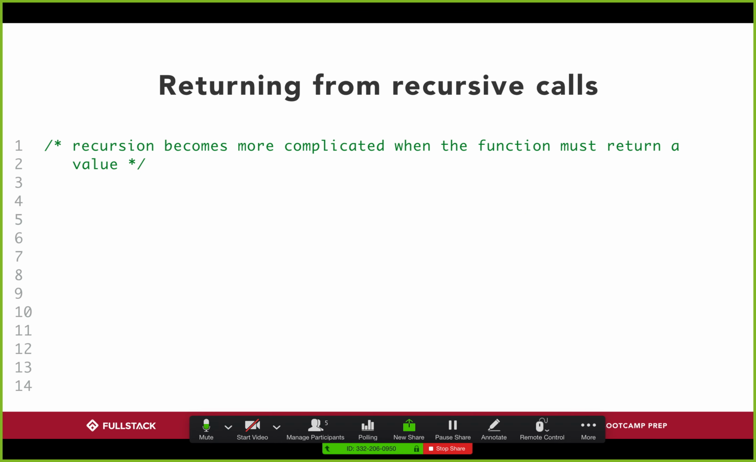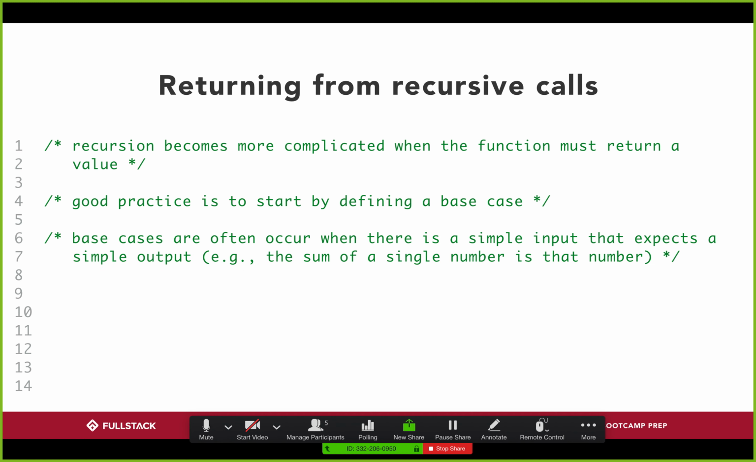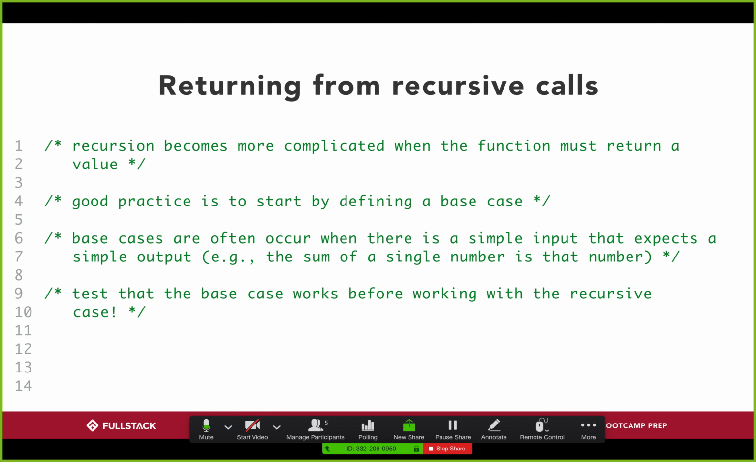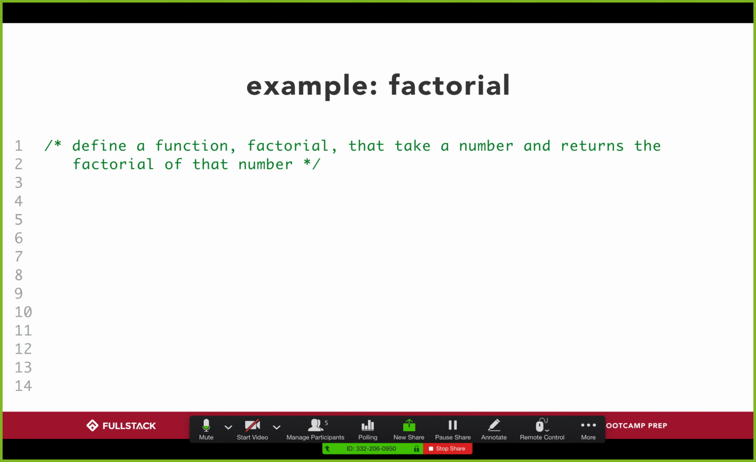Recursion becomes more complicated when the function has to return a value. Remember, console log just prints out to the screen. It doesn't actually move any values back and forth. Returning is actually us passing a value back and forth. So these are just some best practices. Define the base case first, and then have a simple input and make sure that it works with smaller values before you go to the bigger values. So let's take a look at another example.